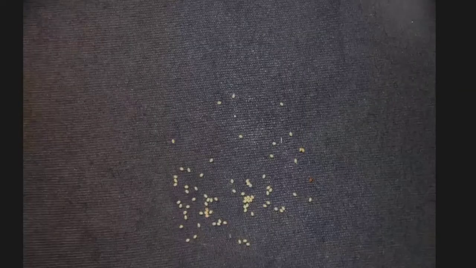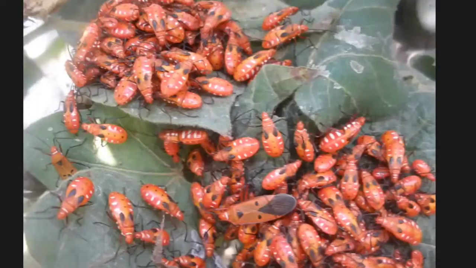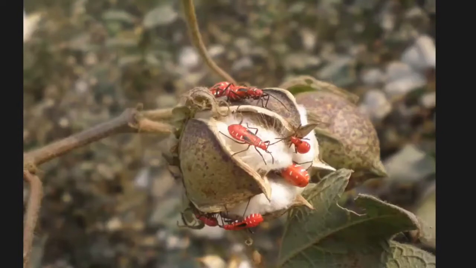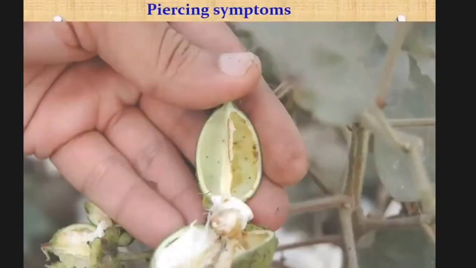These are the eggs of the red cotton bug. Red cotton bug lays eggs inside the cracks and crevices of the soil. Nymphs, after hatching, climb on the tree in the form of clusters. They feed on the sap inside the seed and reduce the germination of the seed. They also cause yellow staining on the lint. When you open the balls, you can see these needle-like holes.